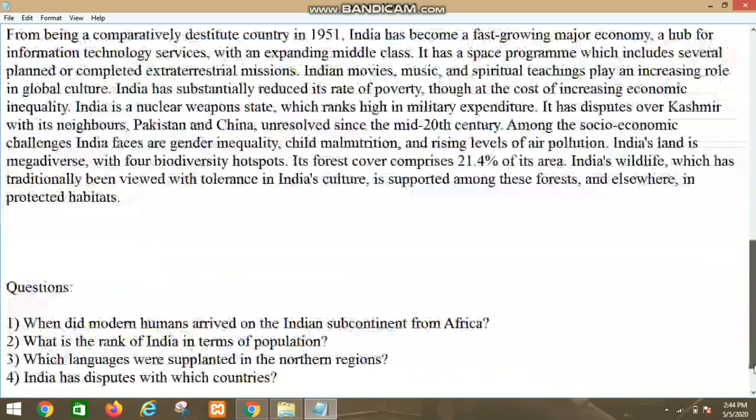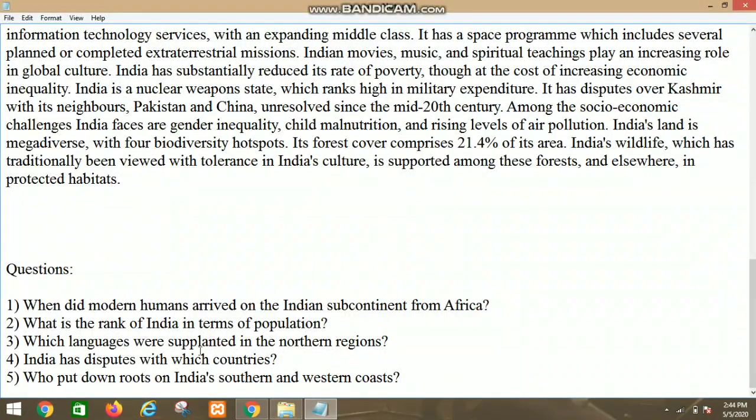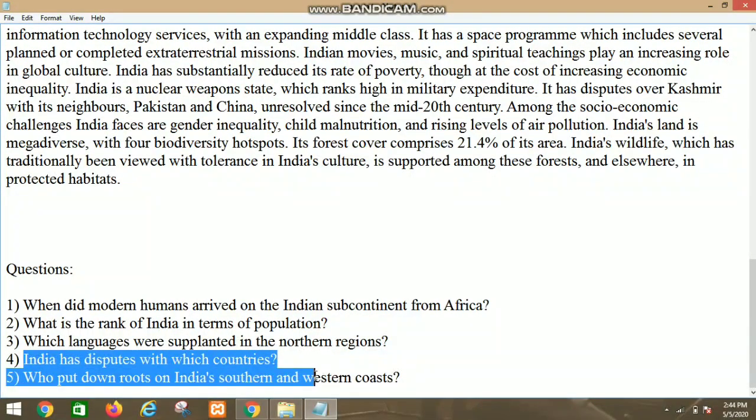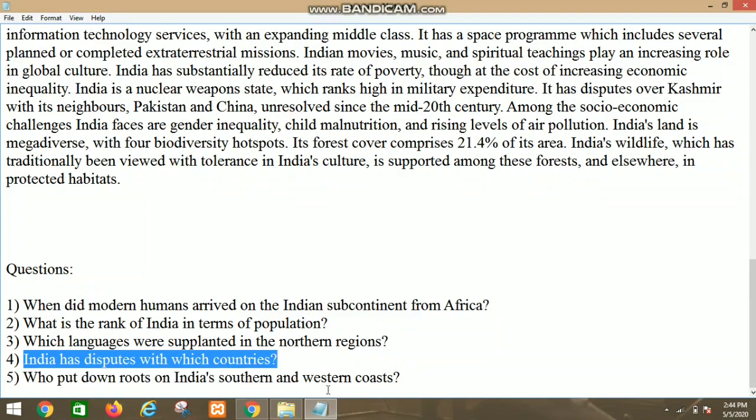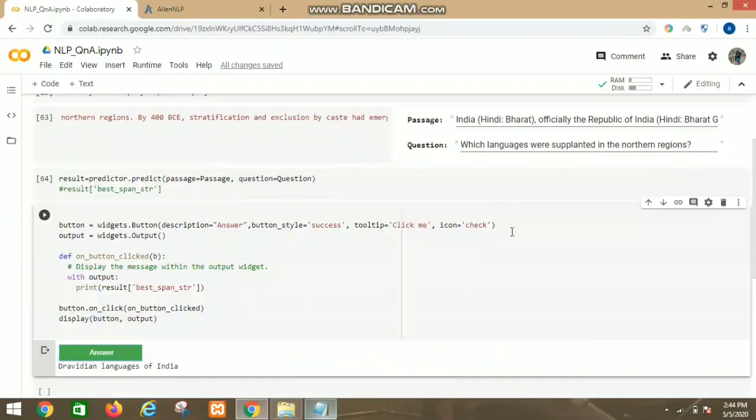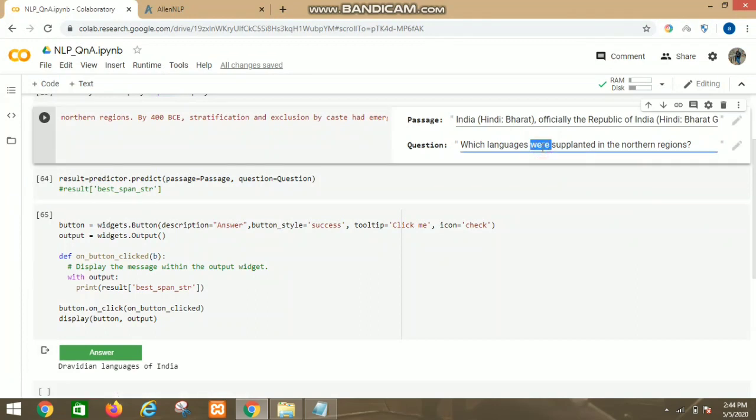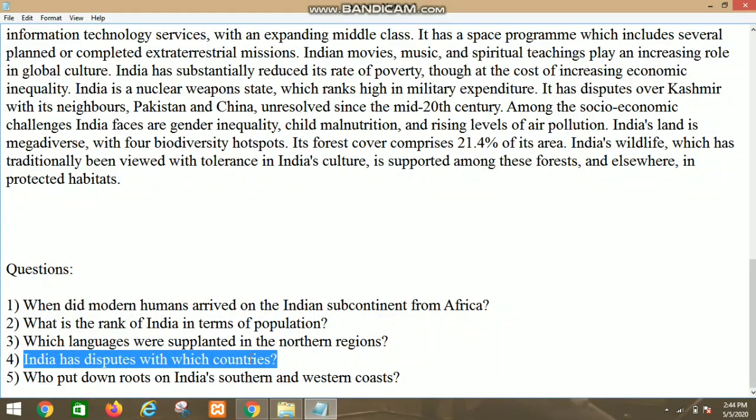Now let's ask another question. India has disputes with which countries? So let's copy and paste the question in our UI and ask the system about the answer to this question.